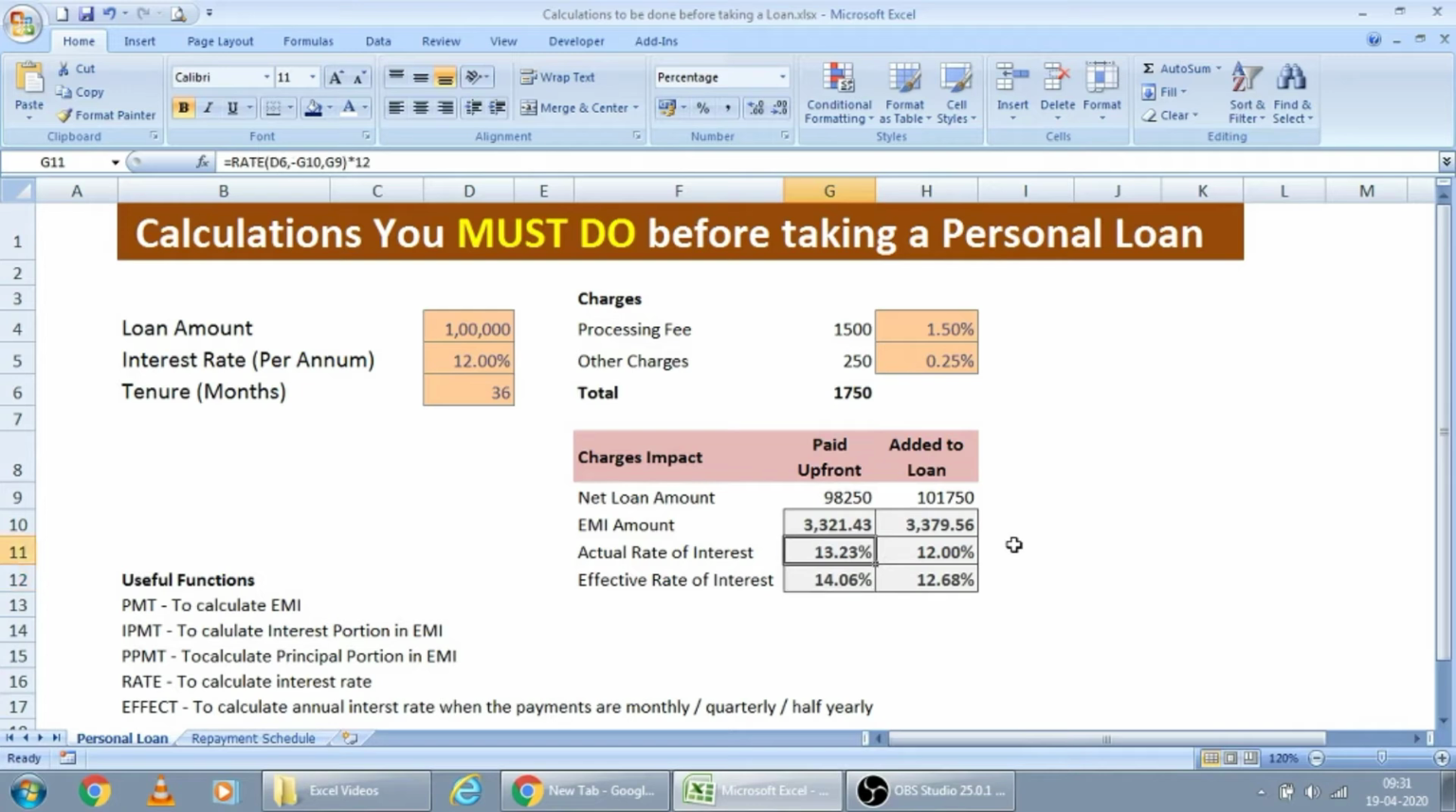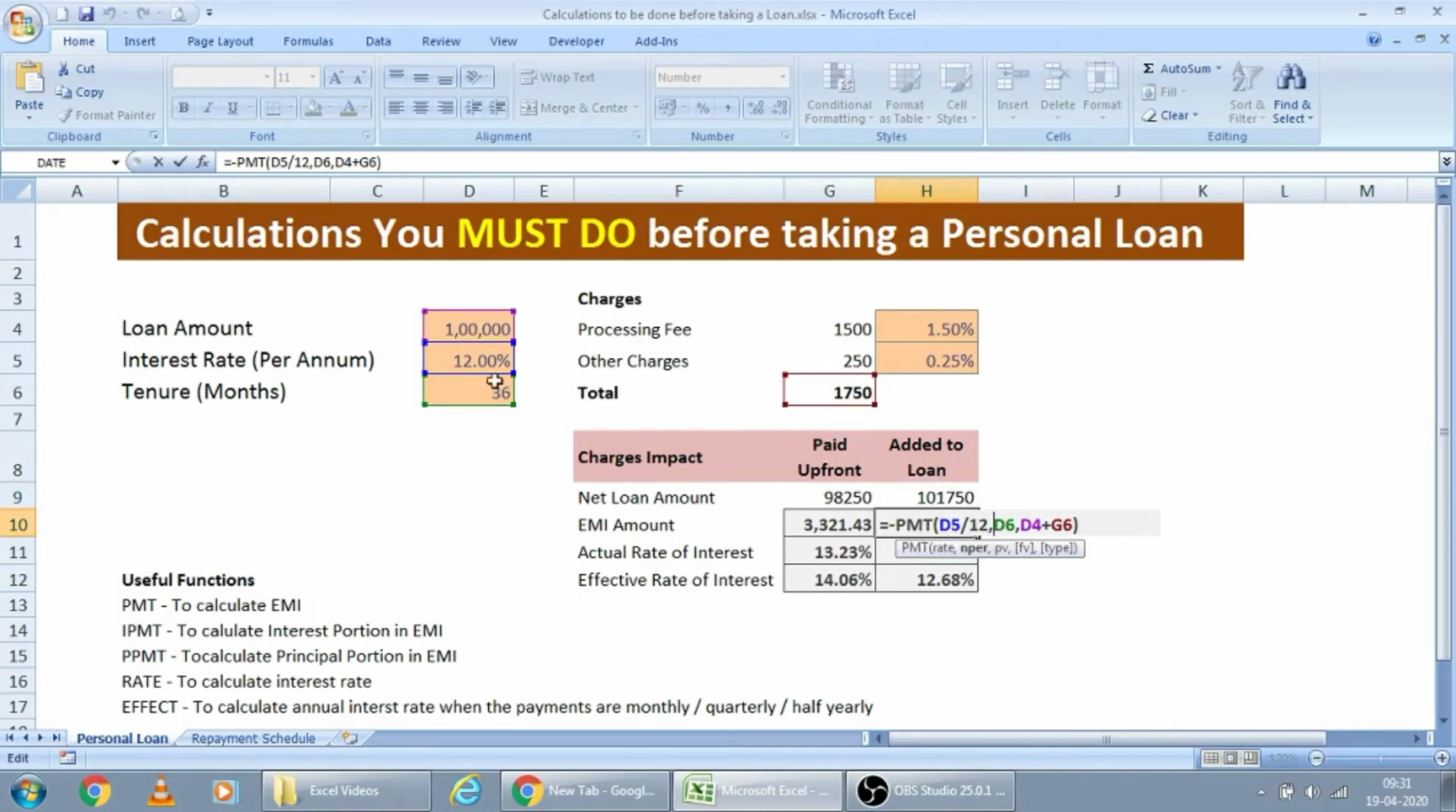Let us see another scenario. You are not paying the charges upfront, but you are adding the charges to the loan amount. In this case, your revised loan amount will be the original loan amount they are offering, plus these charges added to your loan amount. In that case, your EMI will change. This rate is the same, tenure also the same, and this present value, the loan amount, has increased. Accordingly, you have to pay the increased EMI amount.